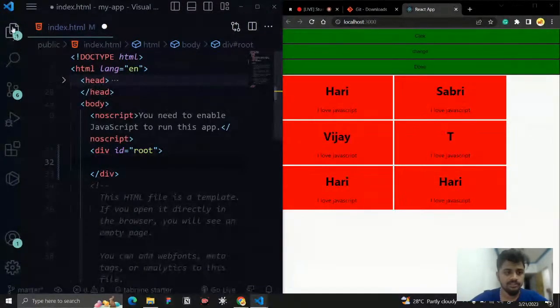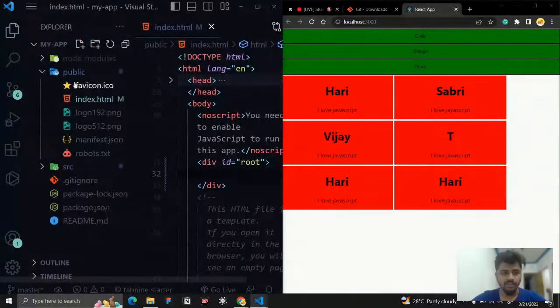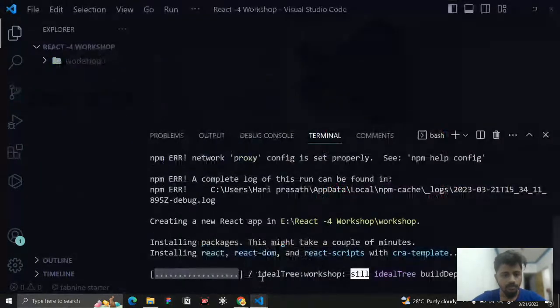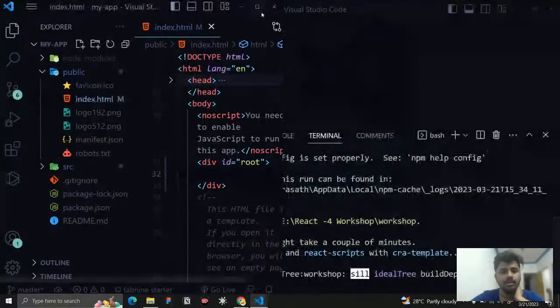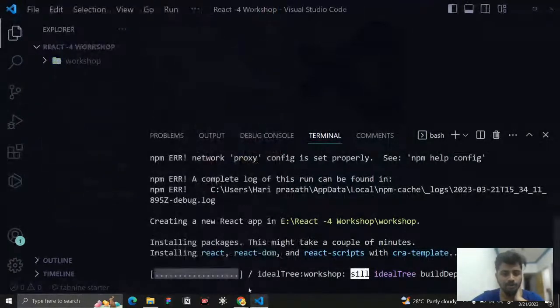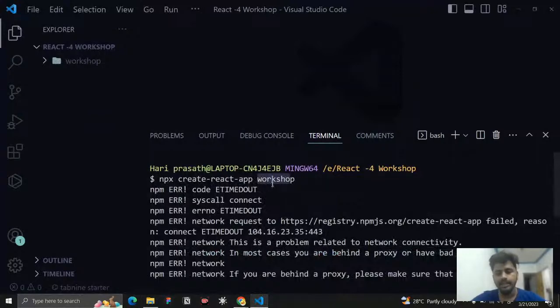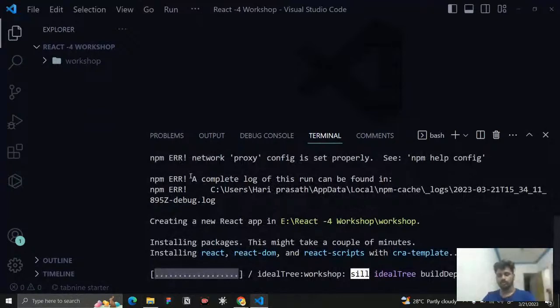So right now this is inside our public folder. All the other things are defaults that came with it. Yeah, finally it is installed. Let me cut this one, we don't want it. You can see that once I run npx create-react-app workshop, some code started to be written and it started installing our application.